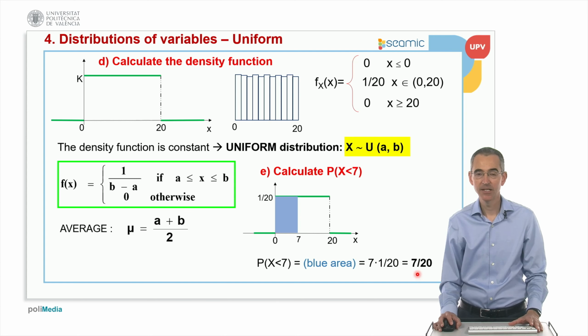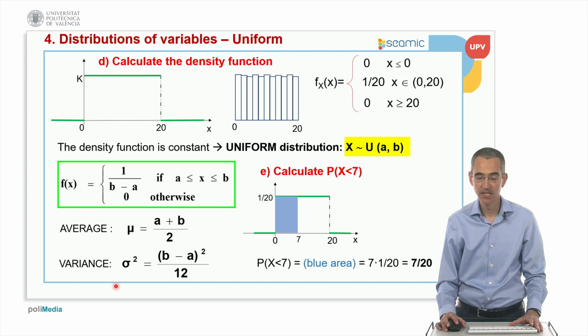Good. So the average, remember that it's the axis of symmetry, which is the minimum plus the maximum divided by 2. And the variance is not so obvious. The variance is computed by applying mathematical expectation. And in the video about that, I had a problem which was very similar to this. So you can see this video, and in that video I justify why the variance is this. It's (b minus a) squared divided by 12.